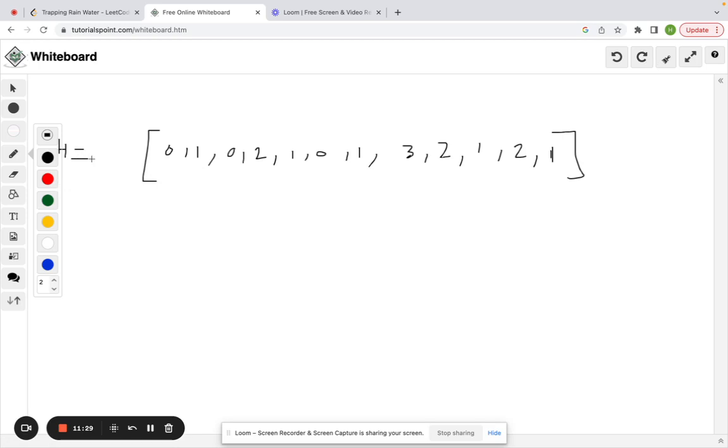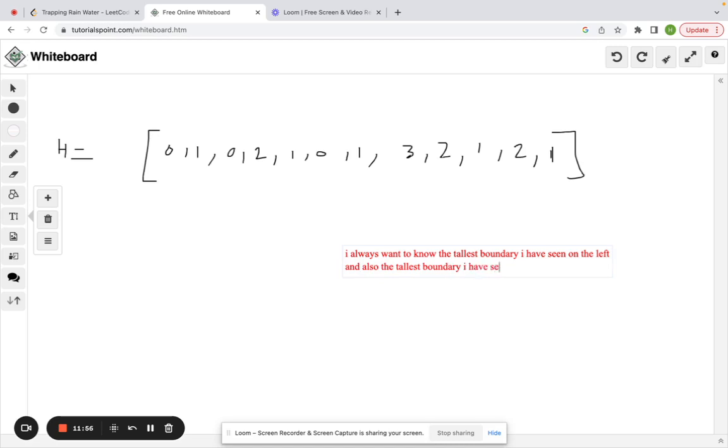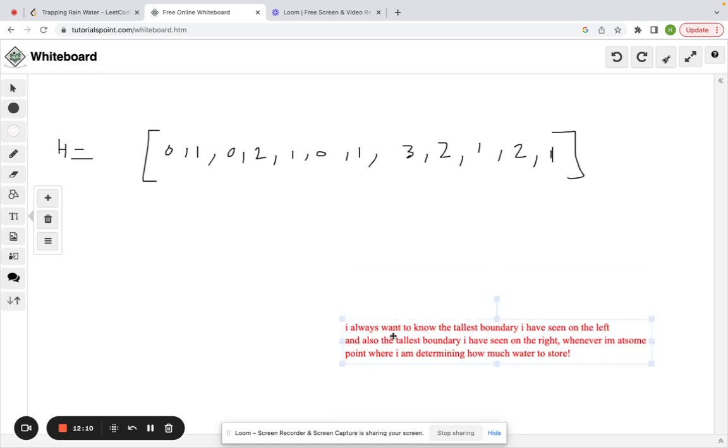All right. So how can we now use a two-pointer approach to have boundaries? Okay. So we knew a few key things. I always want to know the tallest boundary I have seen on the left, and also the tallest boundary I have seen on the right, whenever I'm at some point where I'm determining how much water to store.